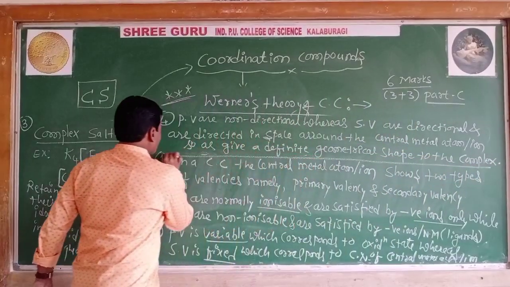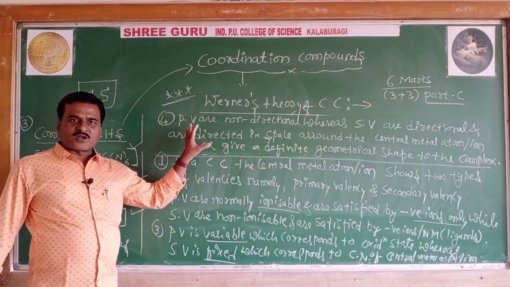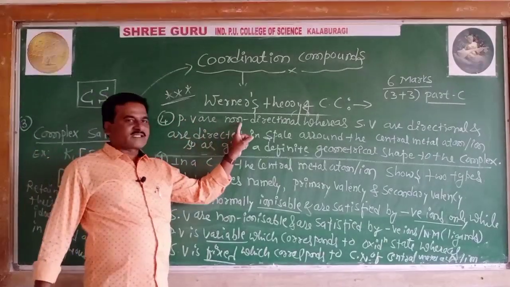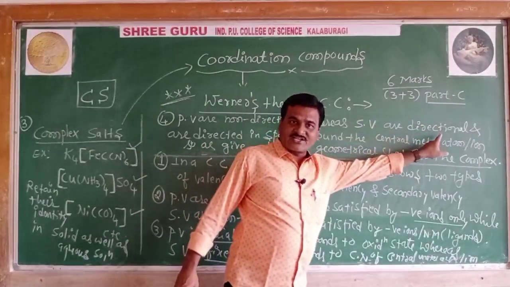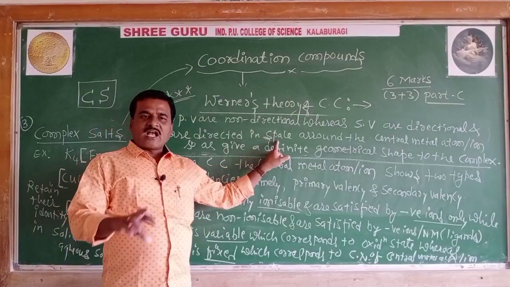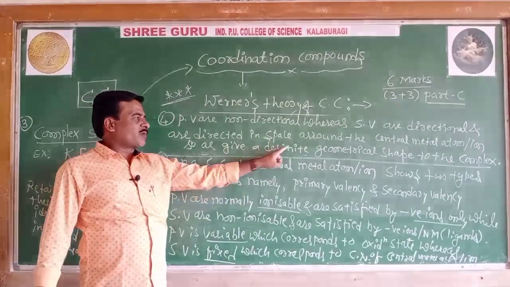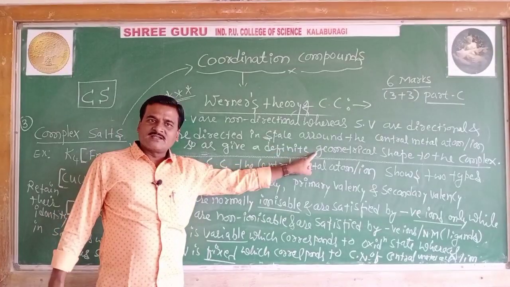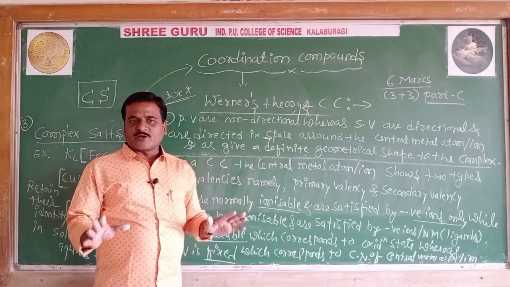So what does postulate number 4 say? Primary valencies are non-directional, whereas secondary valencies are directional. That is, they are directed in space around the central metal atom or ion, so as to give a definite geometrical shape to the coordination compounds.